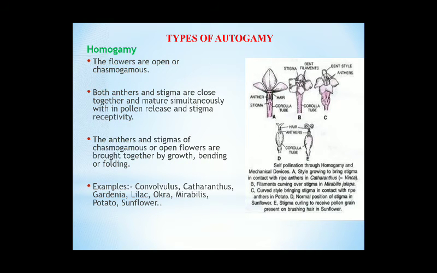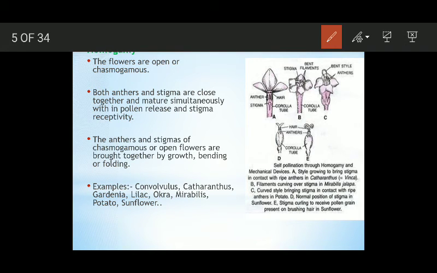Now the types of autogamy: how autogamy is effectuated, how autogamy occurs. It can occur as a result of different causes. The first one is homogamy. Homogamy is a way of causing self-pollination.